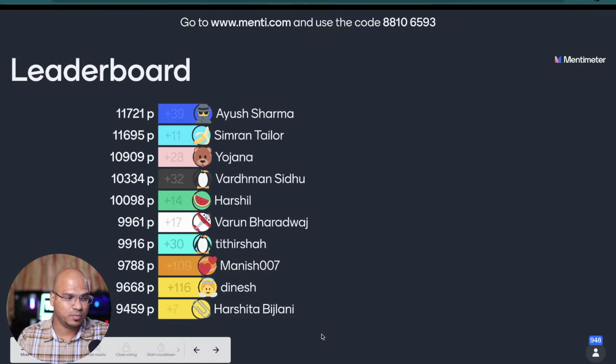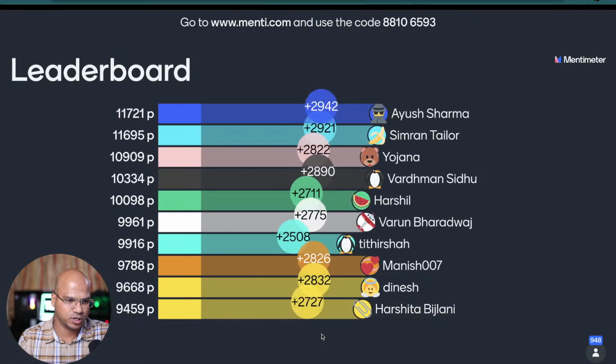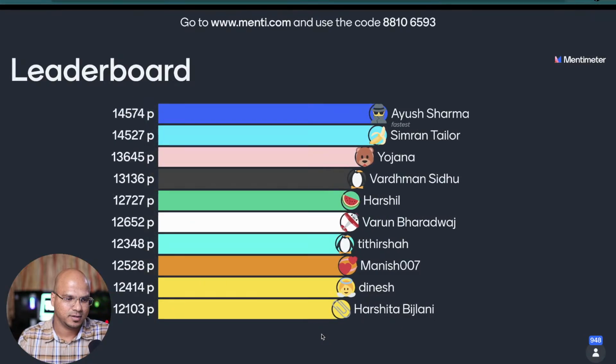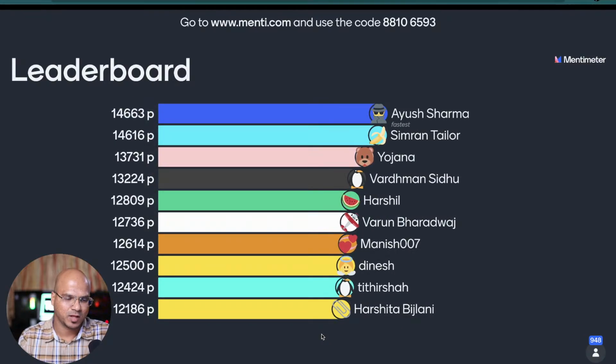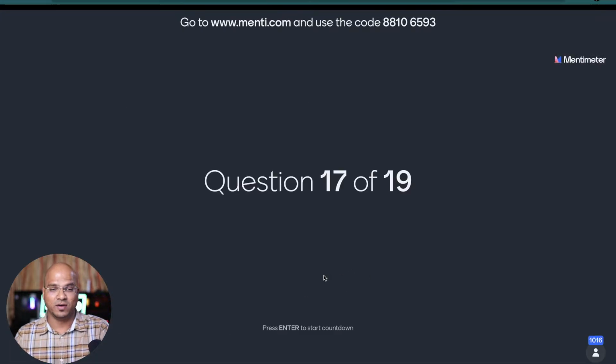Okay, and let's see the leaderboard with this. Ayush is still doing good. We got Ayush on top, then Simran, Yojna, Vardhaman, Harshil. Any new entry in the list? We got Harshita, new entry in the list. Come on, everyone, you can still win this. We have how many questions left? We have 17, so we have 3 more questions.